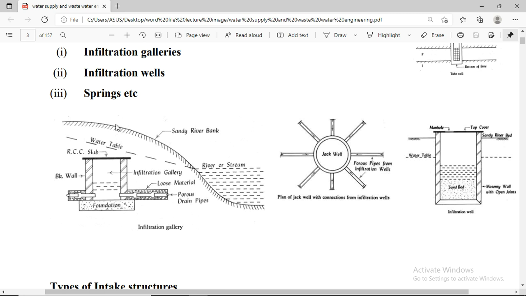By excavation, we take water from these areas, or this water is drawn from rivers or streams, where water is present. The drainage pipe is here, the foundation is here, the brick walls and infiltration gallery are here. We have provided RCC slabs and the water table. Water flows from this surface to this surface.